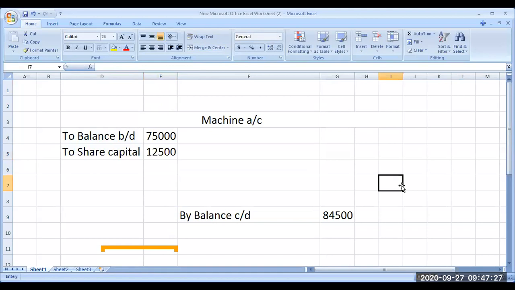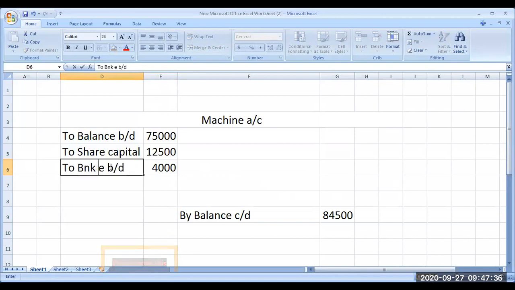And then again point number C, they are talking about machine. Machine was further purchased for 4,000. They are buying another piece of machine. They are buying, that could be bank account. Okay, that is bank account. 4,000 rupees they are buying.